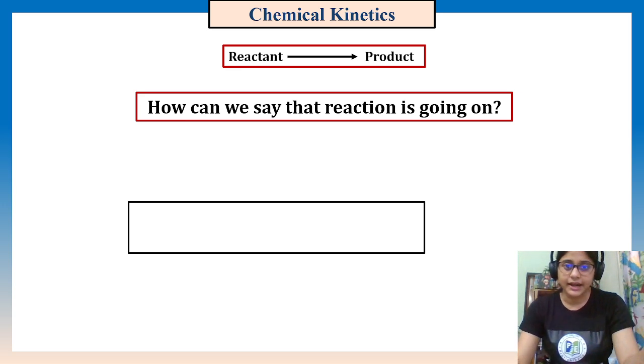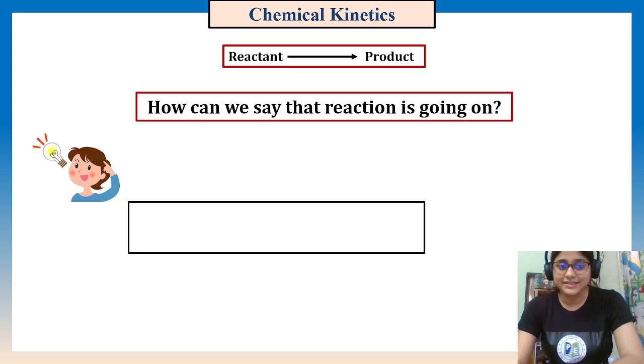We write it like that. But if anyone asks you how you can say that the reaction is happening, you are mixing them, that is fine, but how can we say that?